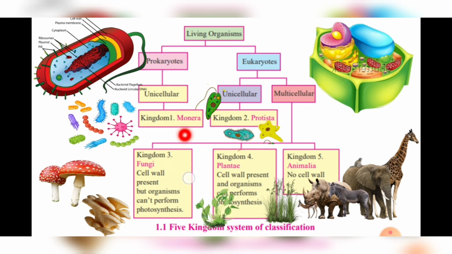Which are the 5 kingdoms? Monera, Protista, fungi, plantae, animalia. And here in 8th standard we are going to study the characteristics of Monera, Protista and fungi, and the remaining 2 kingdoms we are going to study in our next standard.